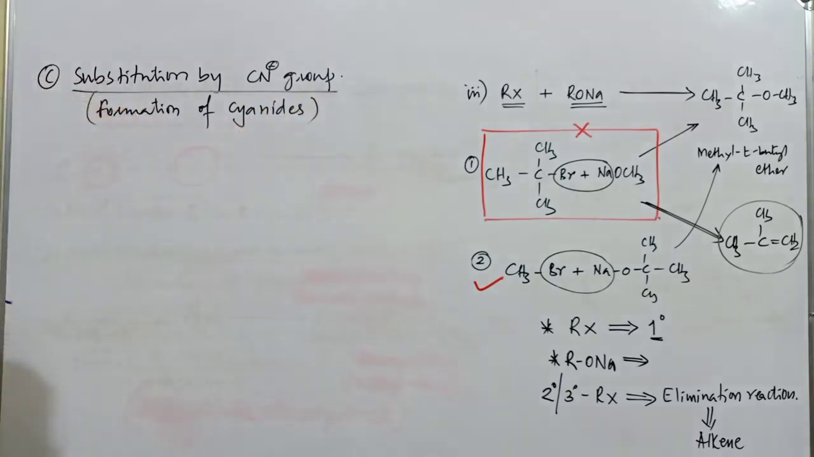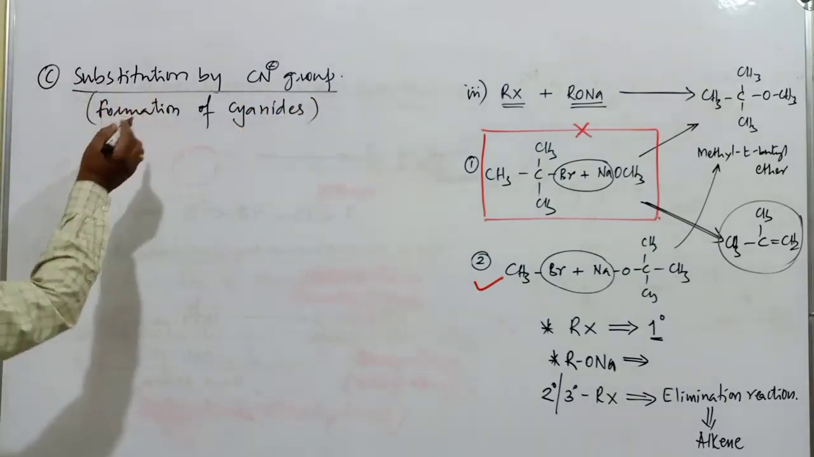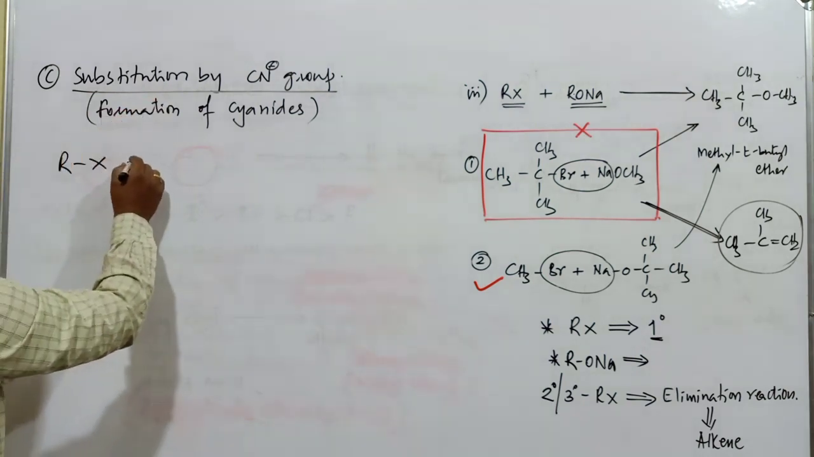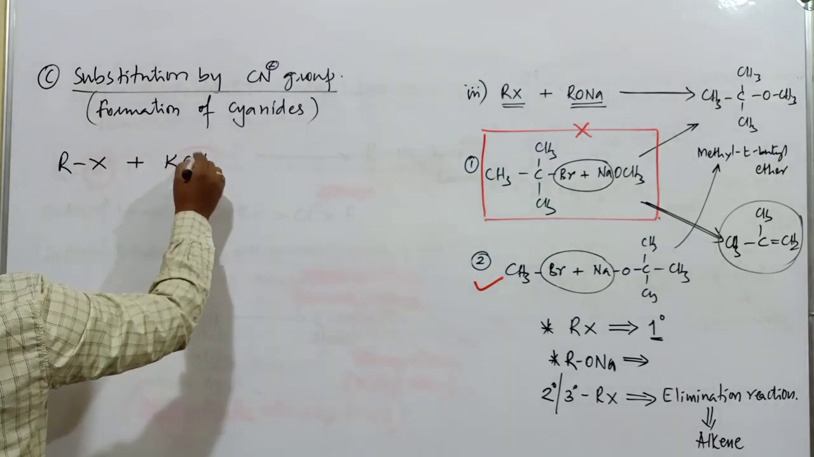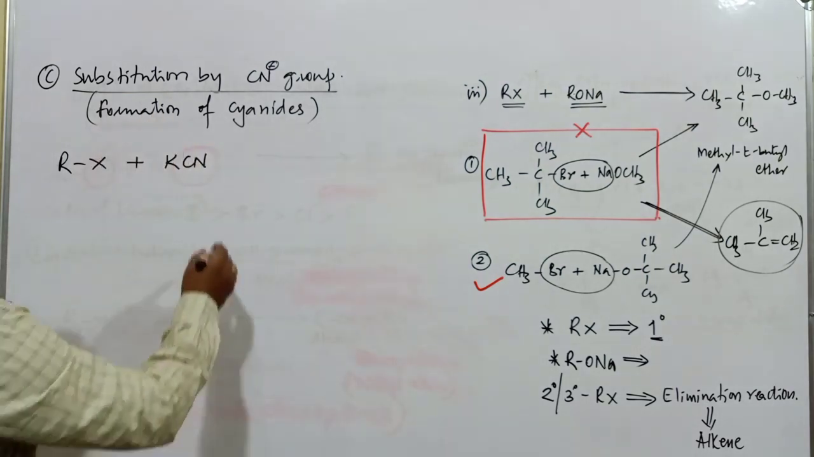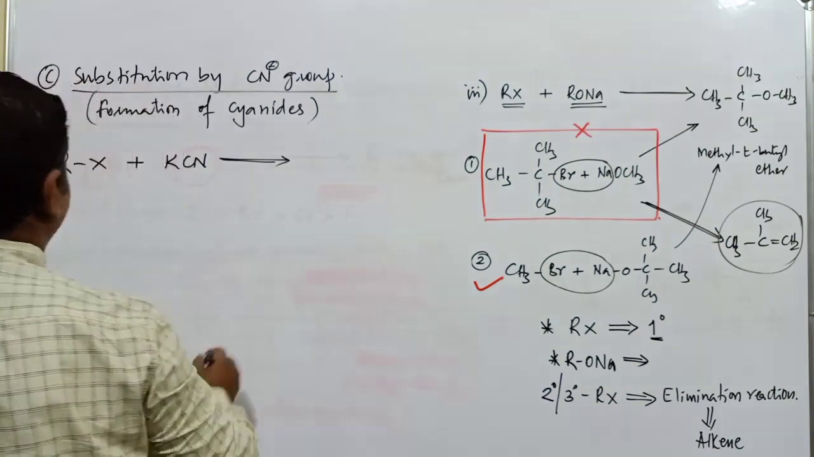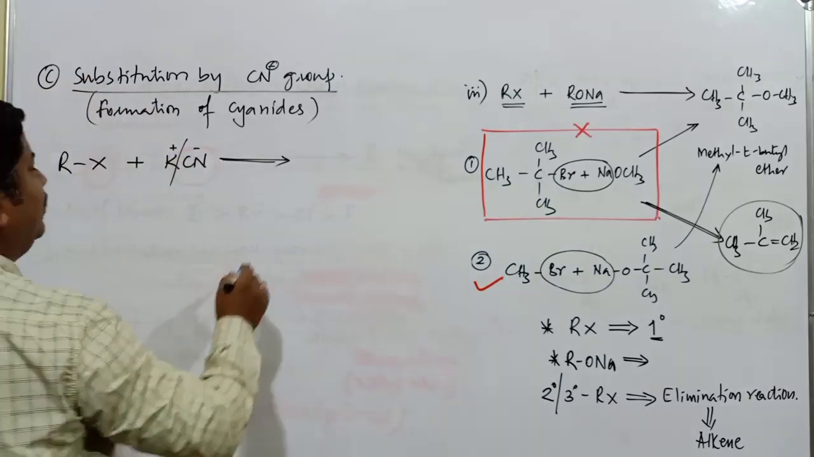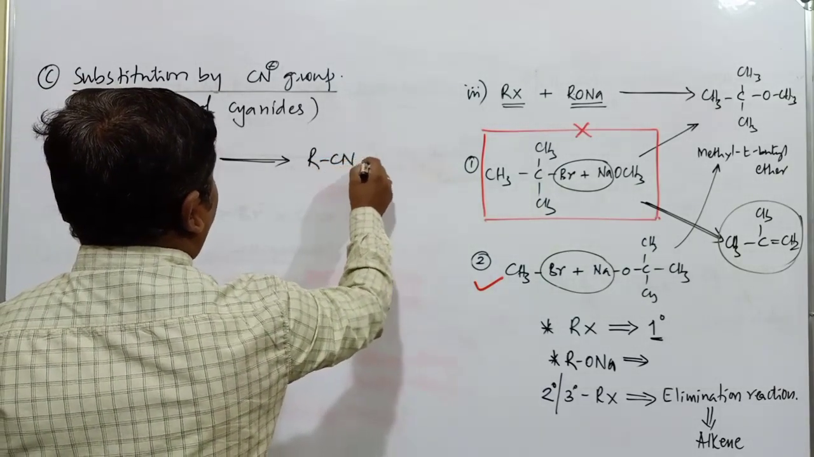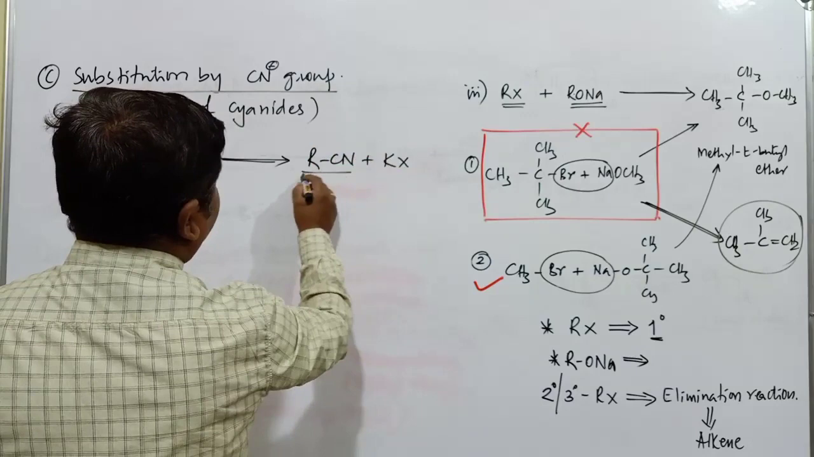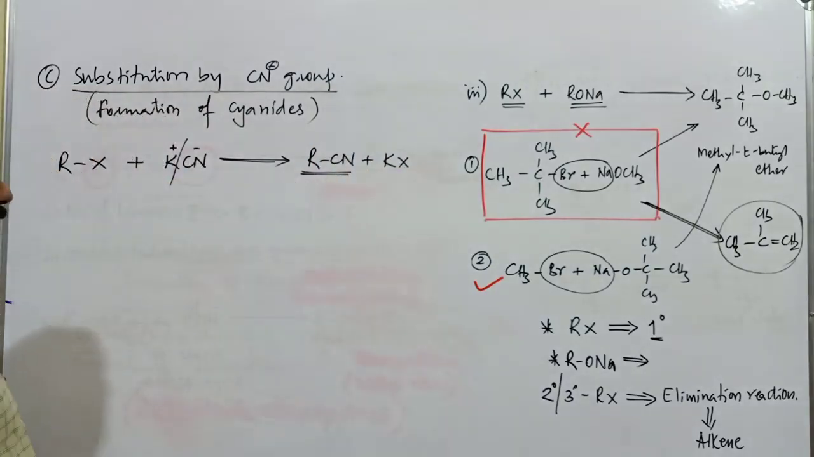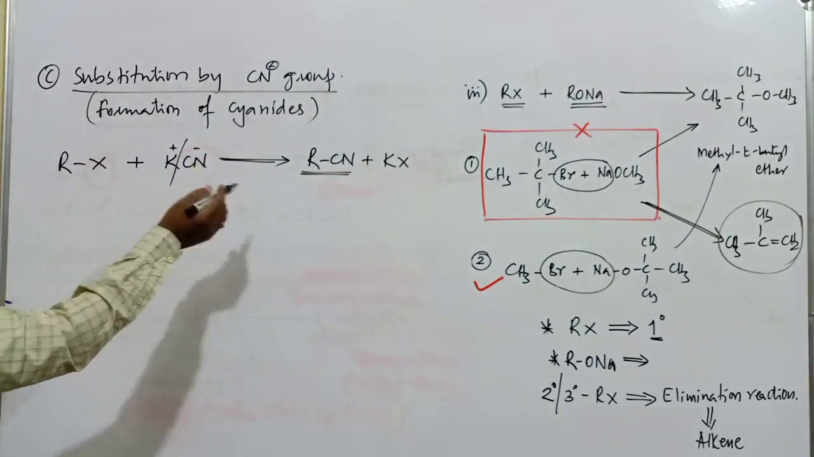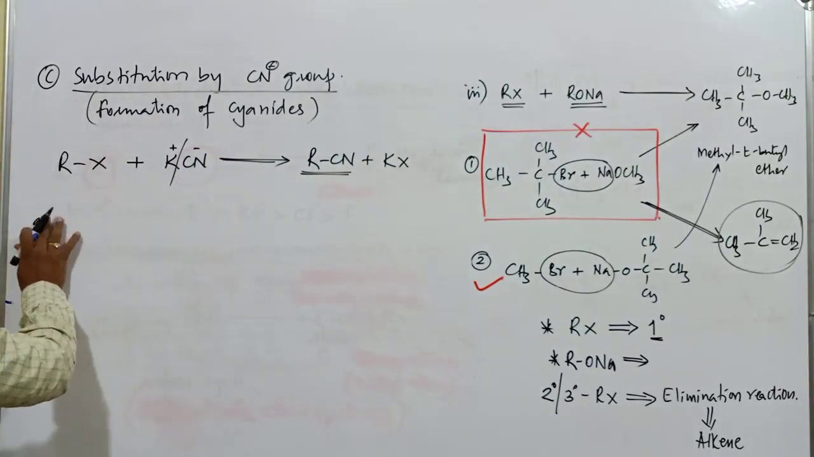Formation of cyanides. Here, in substitution by cyanide group, this is the alkyl halide. When the alkyl halide is treated with potassium cyanide, KCN, an ionic compound, K plus and CN minus, it gives RCN plus KX. It is called a cyanide compound, and it is the respective nitrile compound. We will discuss the IUPAC name of that compound by taking some examples.